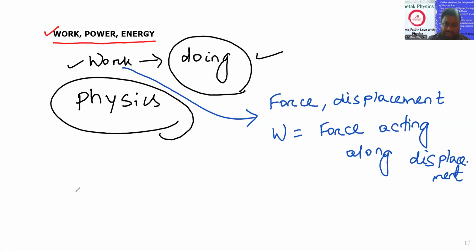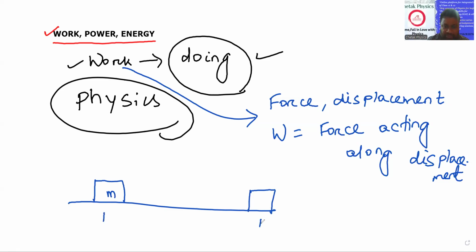So let us see. Suppose this is a path, and here there is a body of mass m, and the body is getting displaced from here to here. This is the initial position, this is the final position, and this is the displacement.